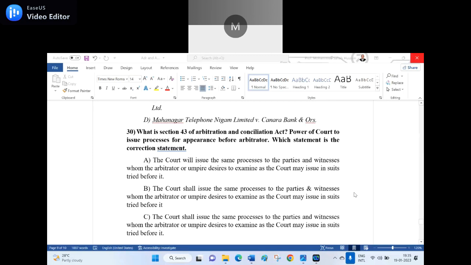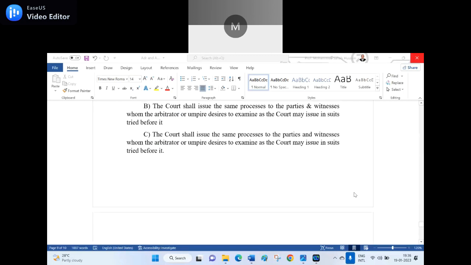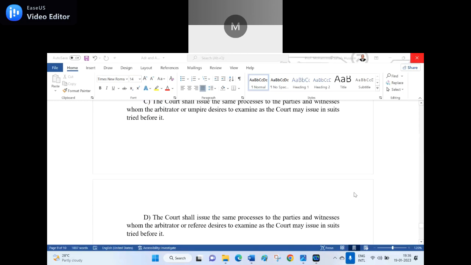B. The court shall issue the same process to the parties and witnesses whom the arbitrator or umpire desire to examine as the court may issue in suits tried before it. C. The court shall issue the same process to the parties and witnesses whom the arbitrator or umpire desires to examine as the court may issue in suits tried before it. And D, the court shall issue the same process to the parties and witnesses whom the arbitrator or referees desire to examine as the court may issue in the suit tried before it.